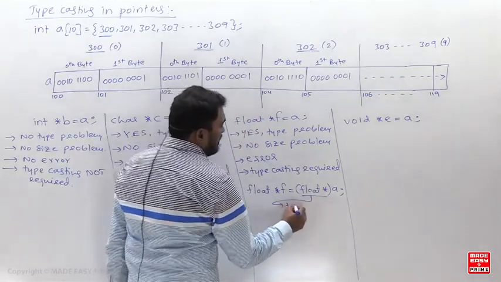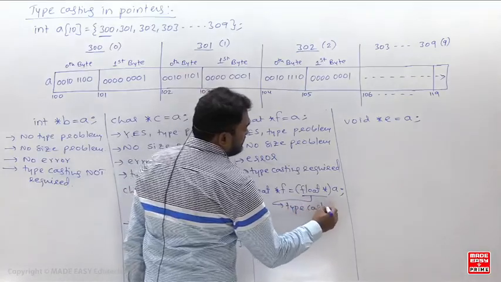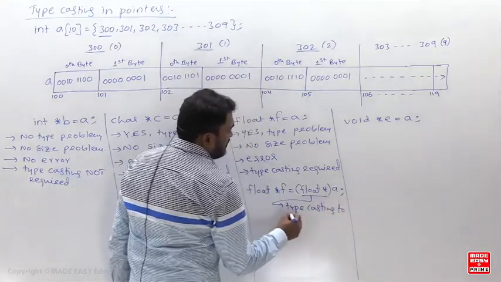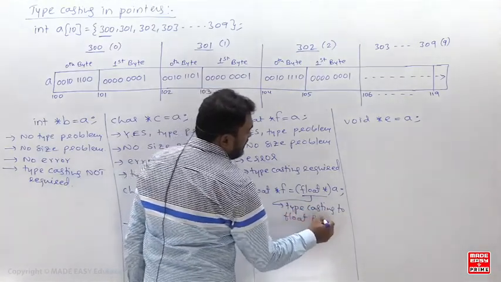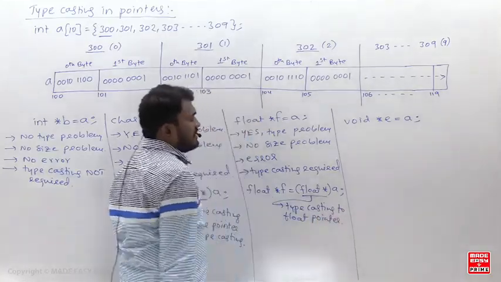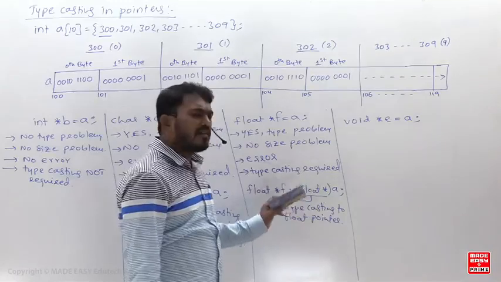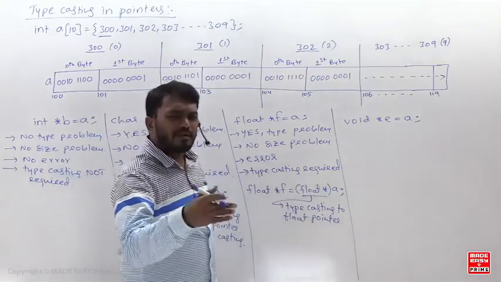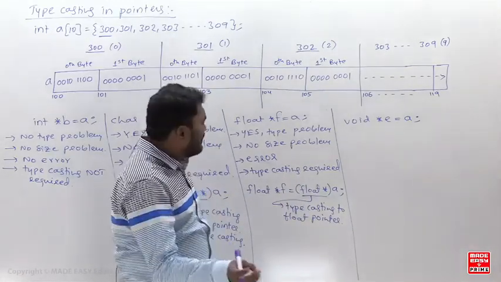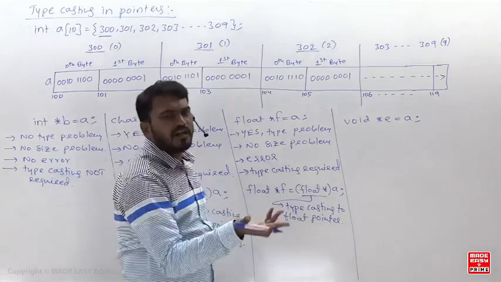This is called as what? This is called typecasting to float pointer. So it means what? Temporarily it is now treated as what? Float address. So you are telling the compiler to temporarily accept this as a float address, run it treating it as a float address, and that's it.